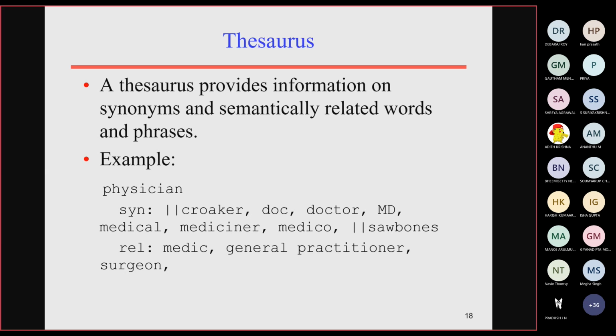That is called a thesaurus. For example, the term physician: medical, medicinal, medico, doctor, MD, general practitioner, general surgeon, medic. These are some of the terms related to certain terms being searched in the web search engine.